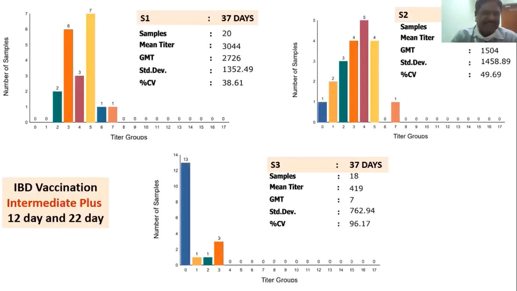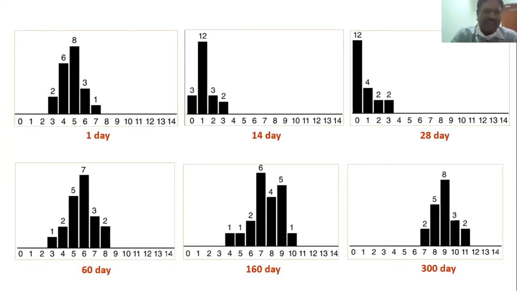Then this is another, for IBD vaccination. Here, if you see, the first graph has very good uniform titers, and the second one is also good. But here at the bottom, this is actually very poor vaccination, we can say. Three different farms, same company, and the titers are variable. We also use this to develop profiles. For example, IBD at 0 day, 14 day, 28 day, and so on. What is the standard titer? So this serology can help us.